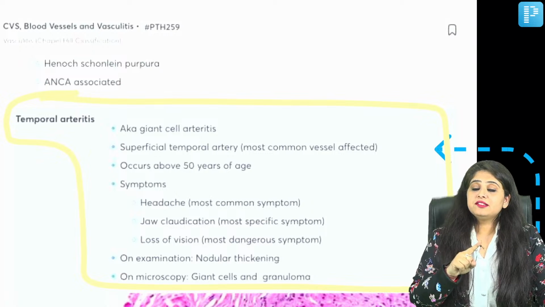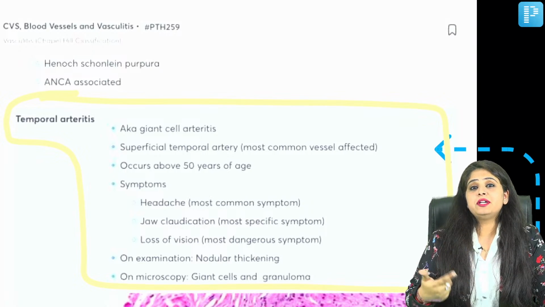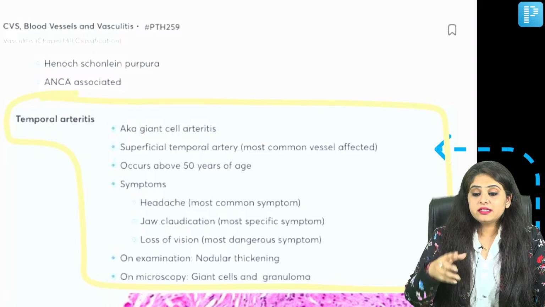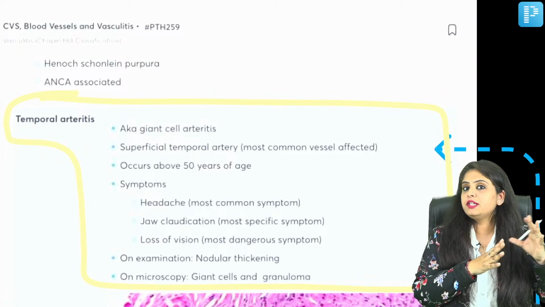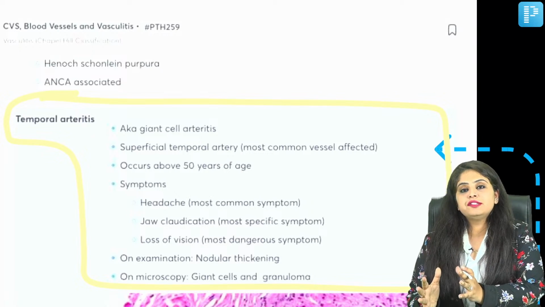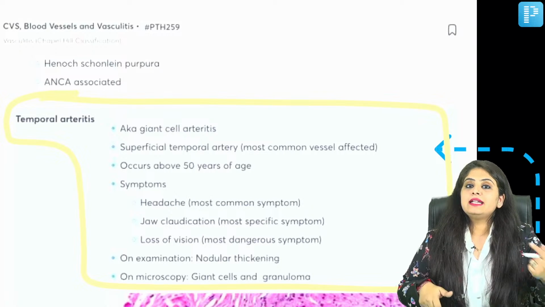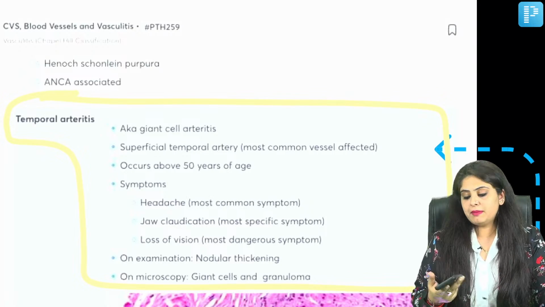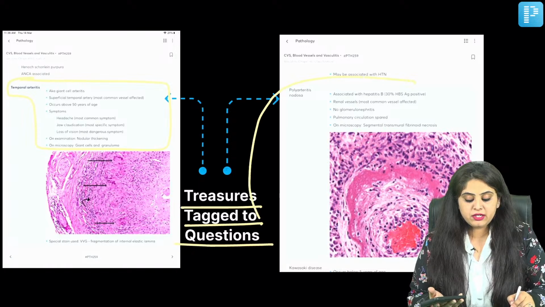So that means that when you are reading, you will know, okay, this is something I have seen. It's like repetitive revision, which means that you are stimulating your brain and telling your brain that the same photo I have seen somewhere else, and let's create a visual memory. Once you see it in your notes, once you see it in your explanation, and simultaneously you see the same thing in your treasures, if you see the same thing over and over 3 to 4 times, it tends to remain in your memory for a longer time. So the entire purpose of this is to create that visual memory for all of you. Same again, I'm just giving you some examples because the same has been applied to all the subjects.